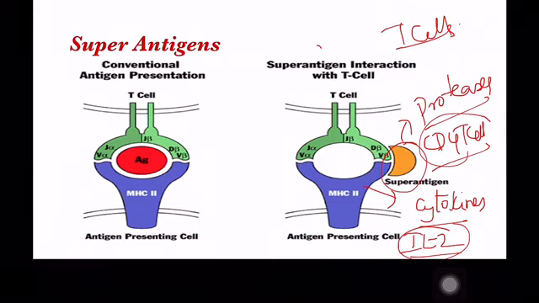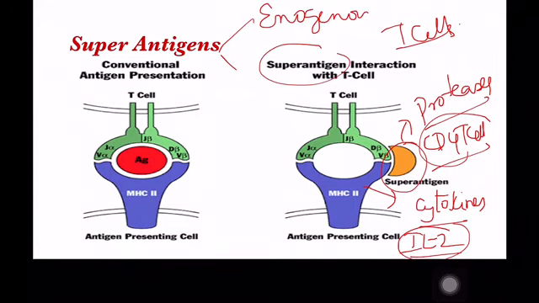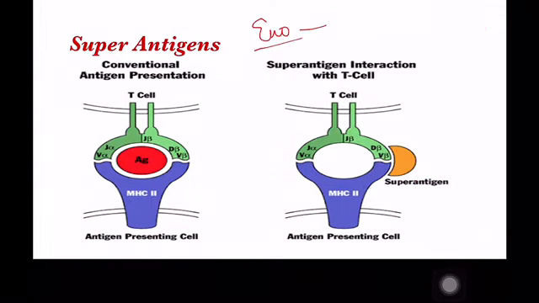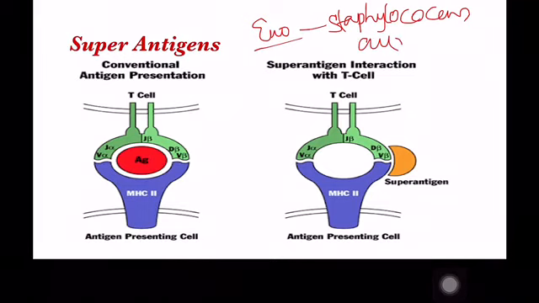The super antigens are of two types: exogenous super antigens and endogenous super antigens. Exogenous super antigens are the bacterial super antigens. An example is Staphylococcus aureus enterotoxin, which acts like a super antigen.